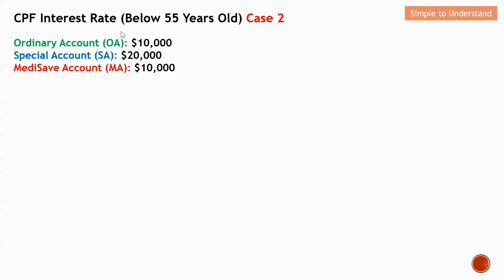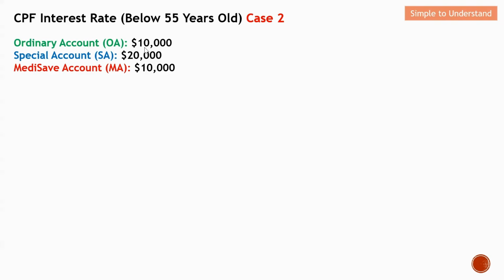Let me explain the computation of interest rate. Again, target those CPF members that are below 55 years old. So this will be case number 2. In general, you can see that the amount in the respective accounts actually reduced. So MA I just keep the same, but OA and SA I reduce the amount.